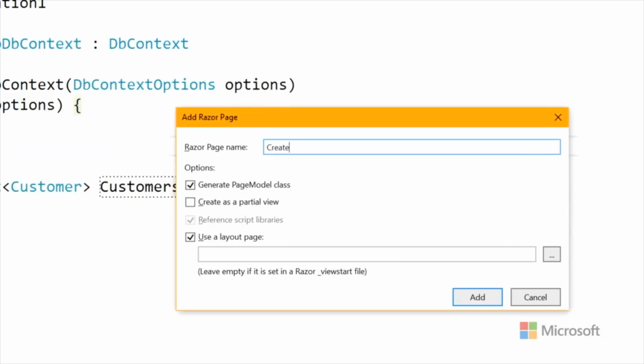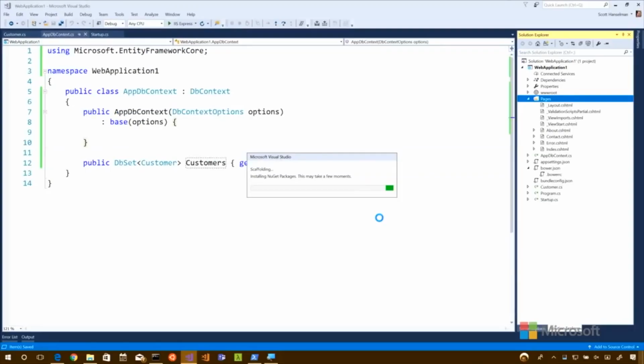So the page name would be create. And then we're going to use a layout. Exactly, we saw that. And then here it says generate page model. That's that code behind it, that page model. We could say no and then do that inline if we wanted to. All right, so let's see if that works.